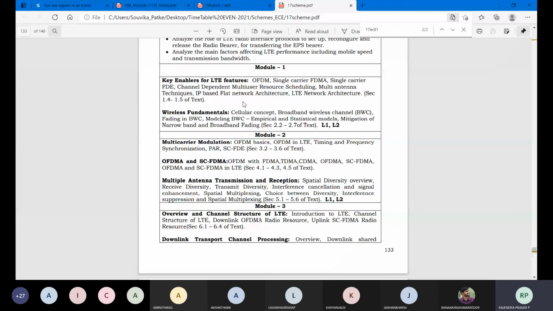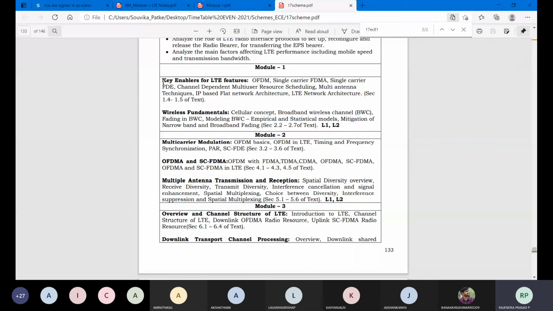In this important question, what you can expect is the LTE network architecture, an IP based flat network type. Then we have the cellular concept. Then important are the empirical and statistical models, and multi-antenna techniques. These are the important parts.